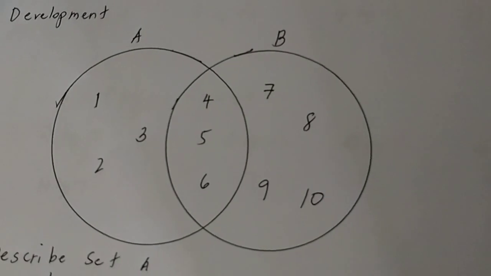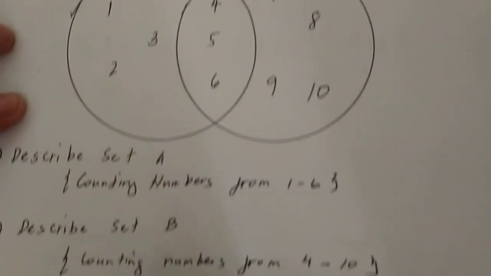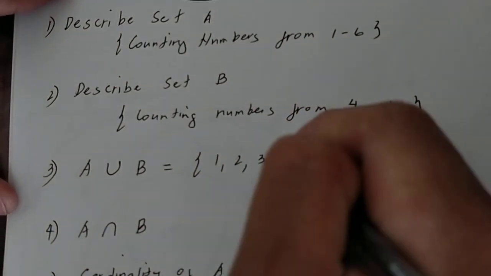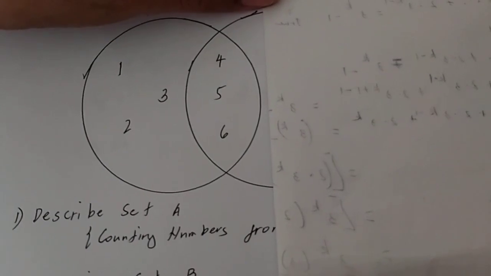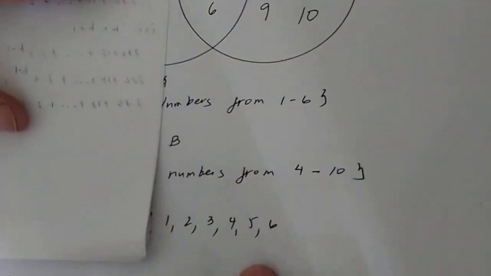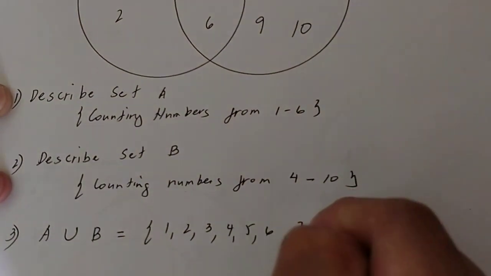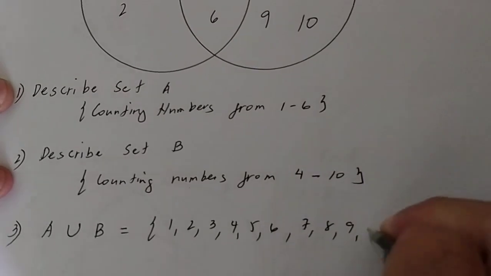We will just write it once. So, A union of B is 1, 2, 3. So, for set A muna, 4, 5, 6. For set B, 4, 5, 6 are included again. But we have already 4, 5, 6. So, we will not repeat that. 7, 8, 9, 10.